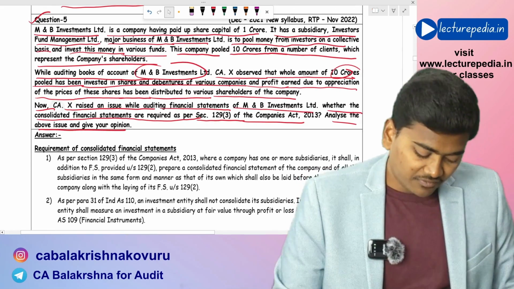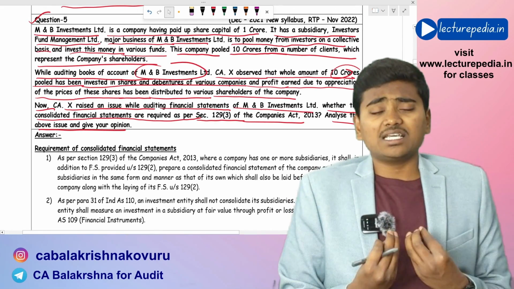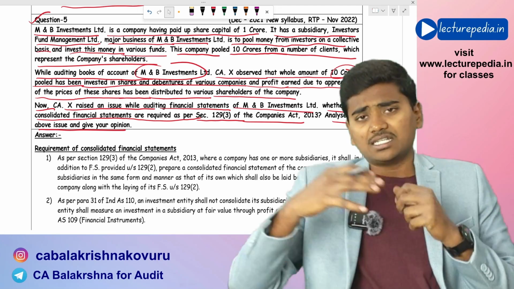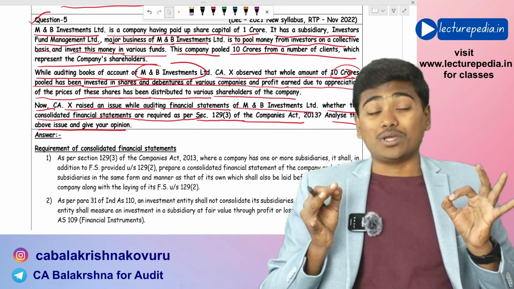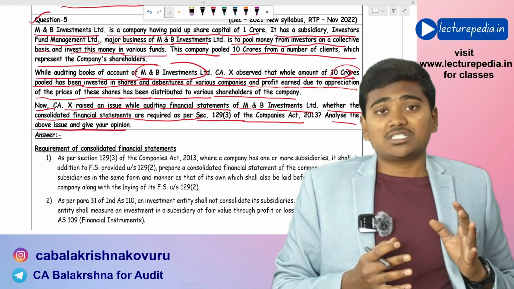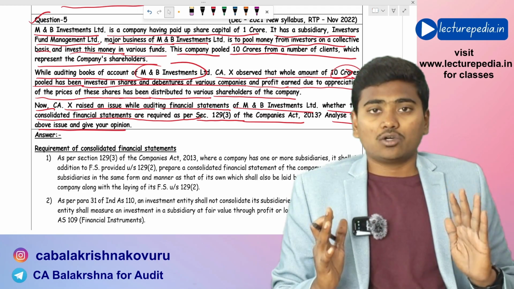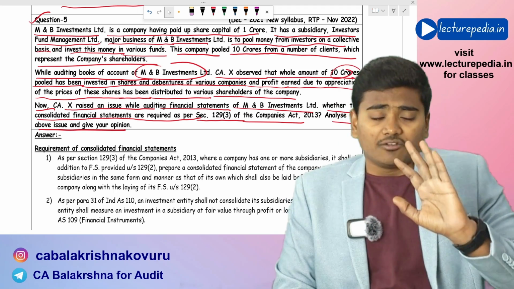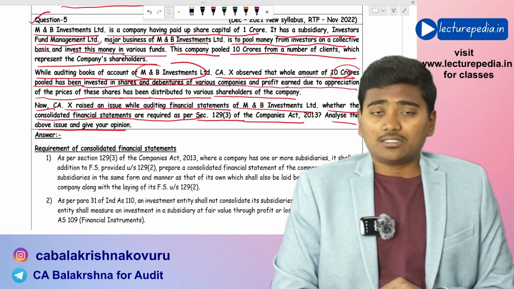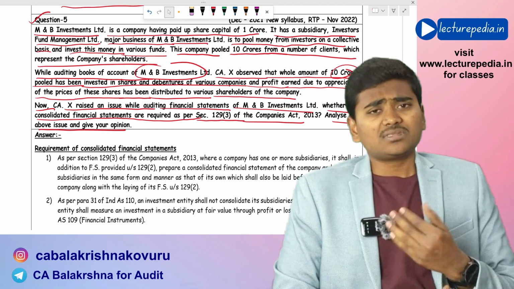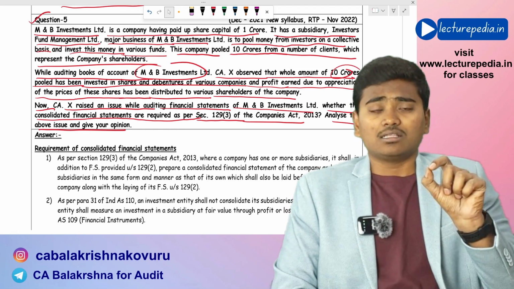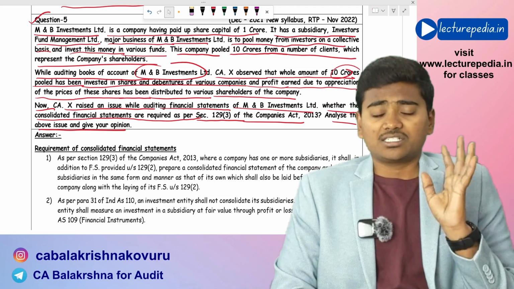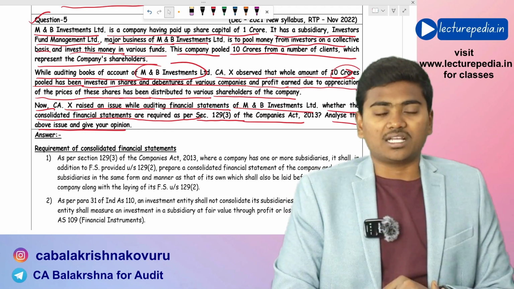Now MNB Investments Limited is an investment company, and it has pooled the amount from the investors and invested in various companies. Whether MNB Investments Limited has to prepare consolidated financial statements or not, the answer is basically: if MNB is following Ind AS, then as per Ind AS 110, there is an exemption for an investment company from preparation of consolidated financial statements.